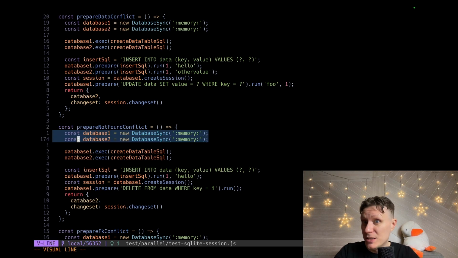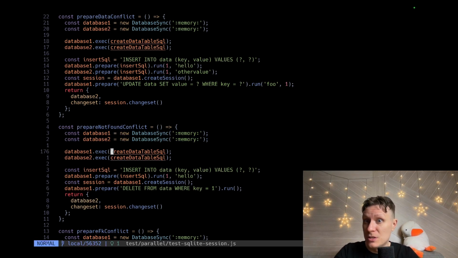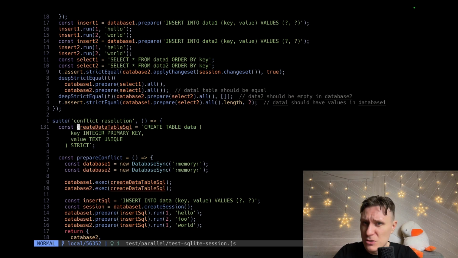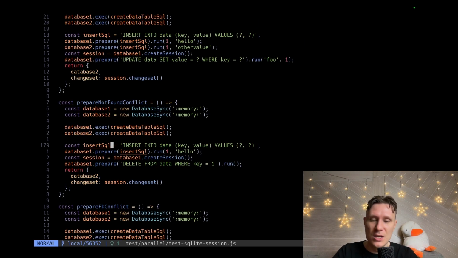Oh, two databases, yeah. What is this one? It's creating data. It's creating a table. Okay, a table with key and value. Okay, we're inserting some values. After the insertion, we create a new session, and then we're deleting.